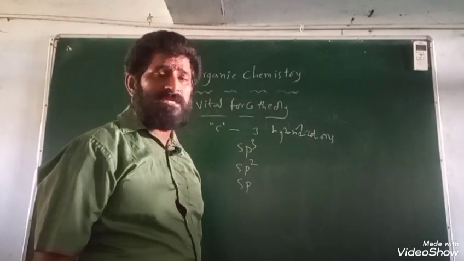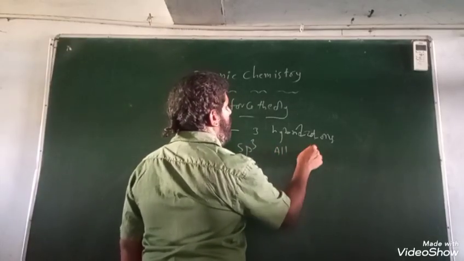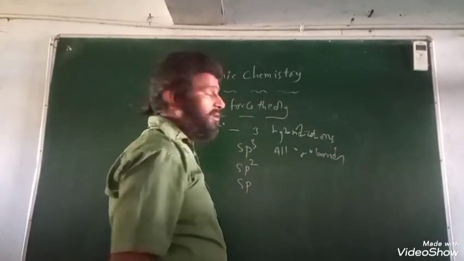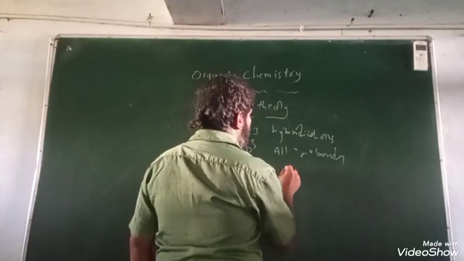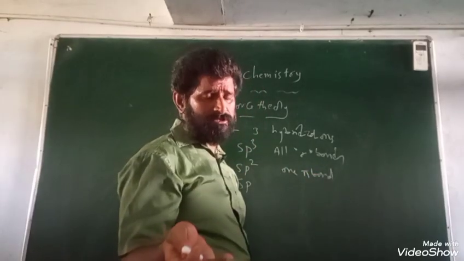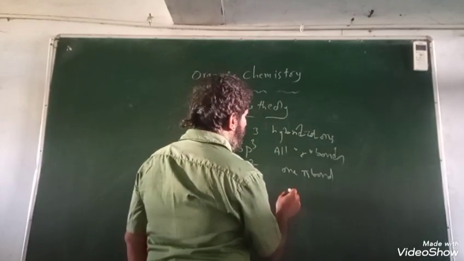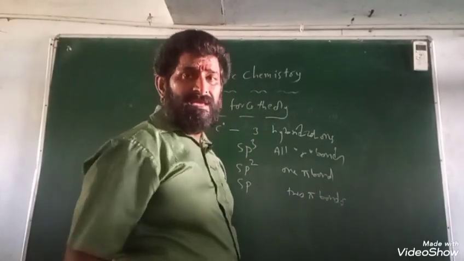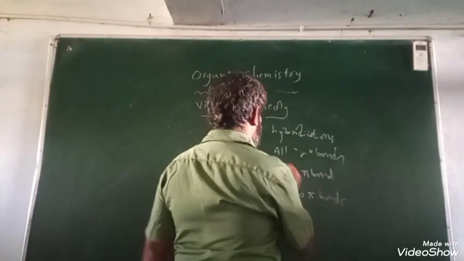How can you say that a hybridization is sp3? sp3 means all bonds are sigma bonds. If carbon has 1 pi bond and the remaining are sigma bonds, then it is sp2. Next, sp means 2 pi bonds and 2 sigma bonds. In addition to all sigma bonds, which is the first case for sp3, there are other possibilities.